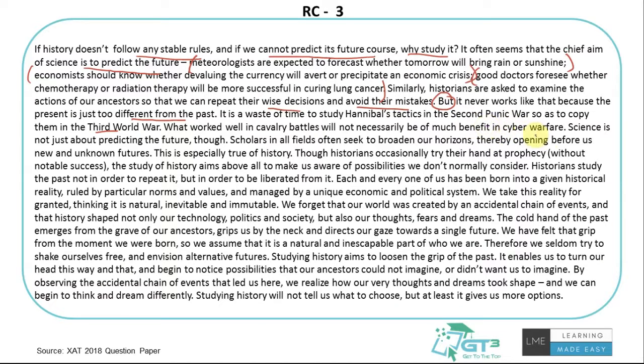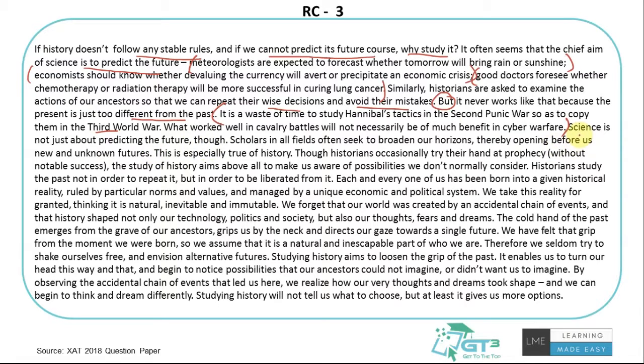That's what the author is backing up with this point: studying the past and trying to repeat wise decisions and avoid mistakes will never work, because the present is just too different from the past. And he's backing it up with two examples, Hannibal's tactics and the cavalry battles, compared to cyber warfare. Science is not just about predicting the future though.